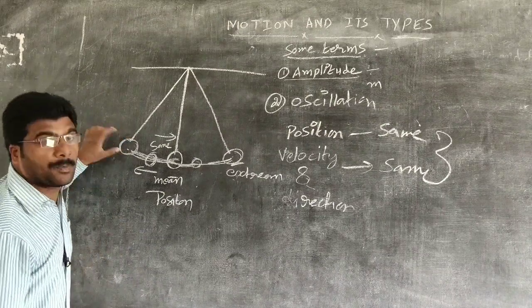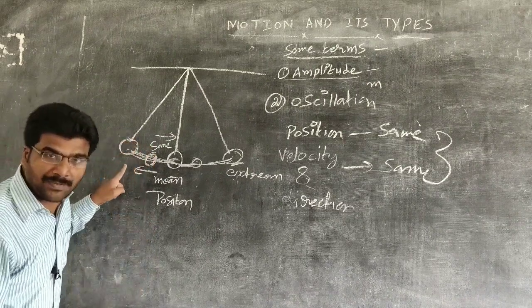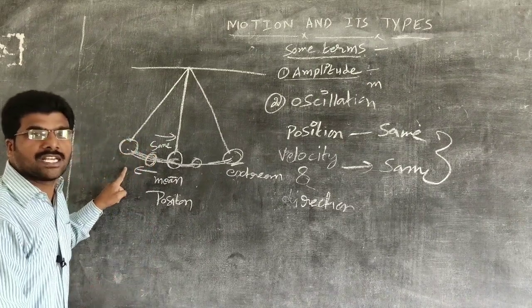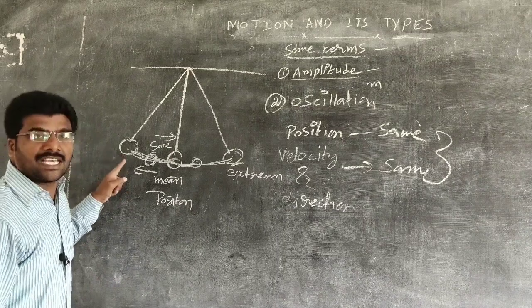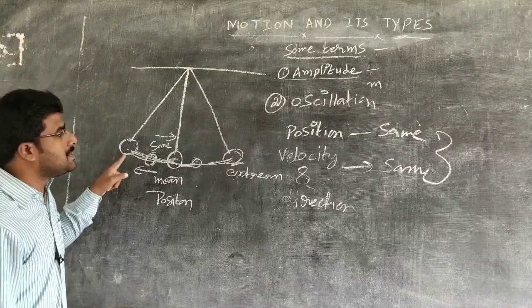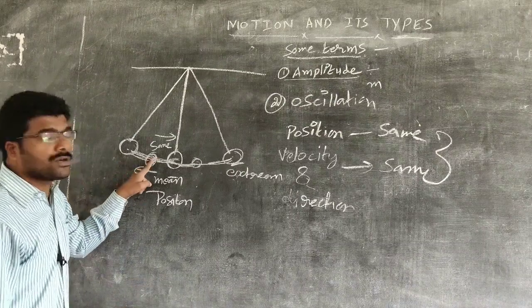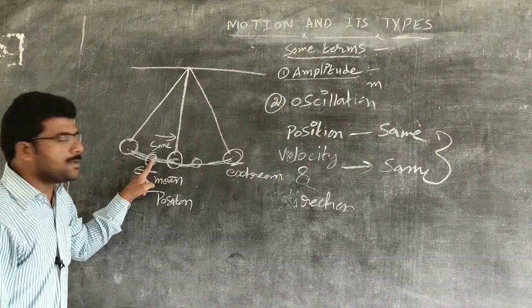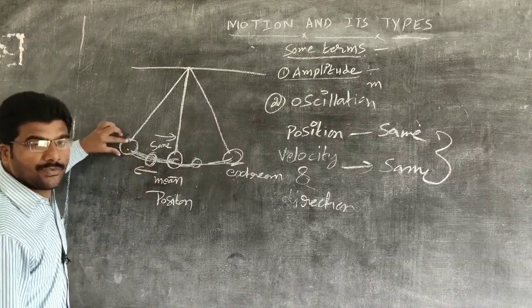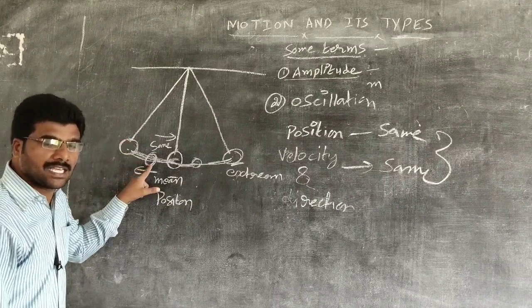Why? When the bob reaches here, the position is the same. We have released from here only. So the position is the same, and the velocity is also the same. The direction of velocity is also the same. Then the bob is said to have completed one oscillation. When the bob is here, the position is different. We have pulled the bob here, but the position we have taken is here.